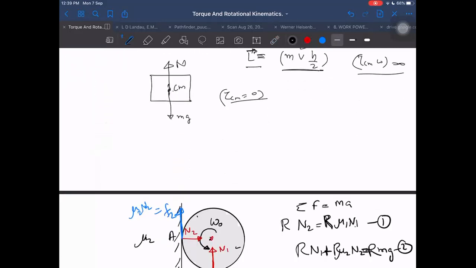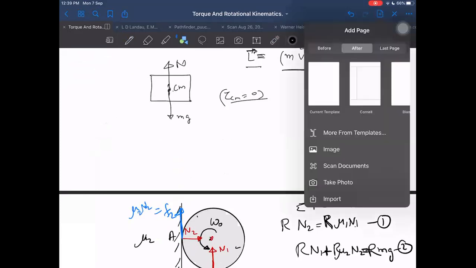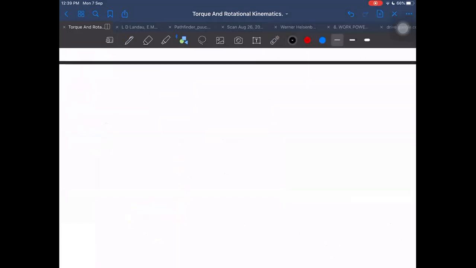Now I will take an example in which rotation is involved and translation is also involved. Both, like a rolling example we can take. In rolling, both will be there, rotation as well as translation. Sliding may be there or not, but translation will be there and rotation will be there. It may be pure rolling also. Don't think that I will give sliding; sliding may not be given, or I may give it. That depends upon the situation.